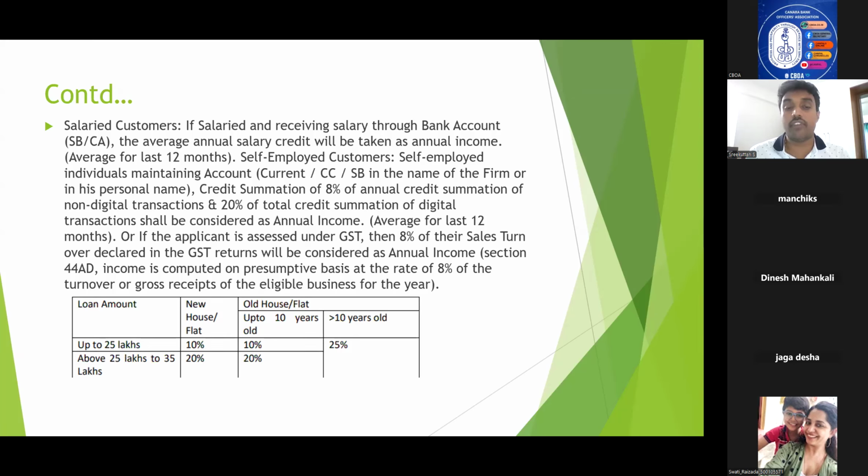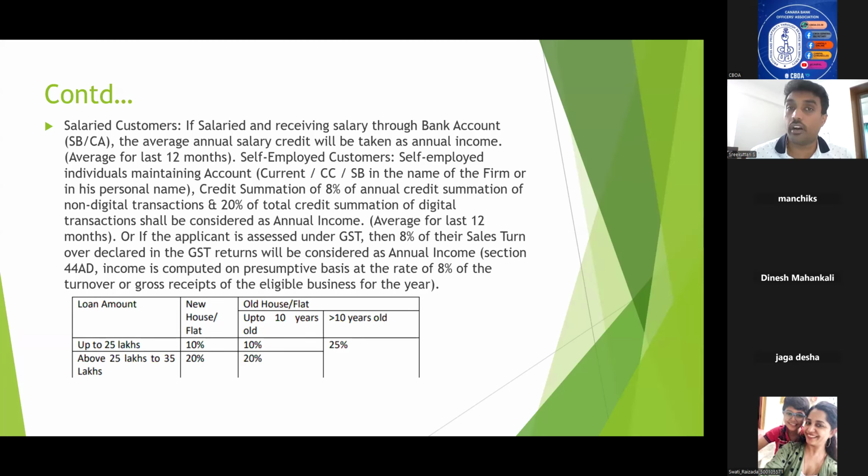Here the margin varies. That is, in housing loan to nil income proof customers, the margin is up to 25 lakhs. If it is a new house or house up to 10 years old, the margin is 10 percentage. And 25 to 35, the margin is 20 percentage. And if the house is more than 10 years old, irrespective of the loan amount, it is 25 percentage.